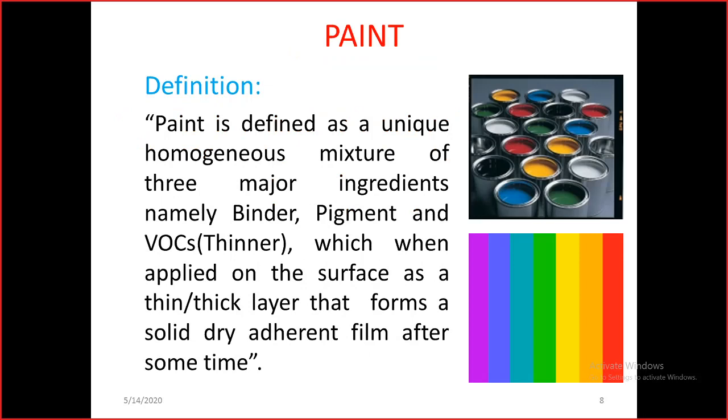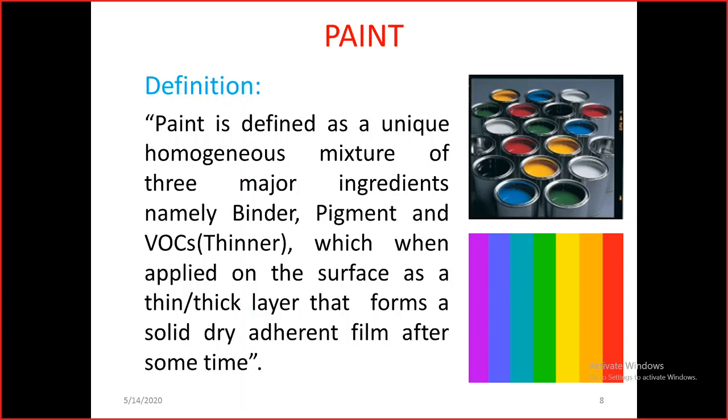So you can see here, what is a paint? The definition of paint is given. The paint is defined as a unique homogeneous mixture of three major ingredients. One is the binder, pigment and other volatile organic components, that is the solvents like a thinner. And also we add some additives for improving certain properties of the paint.